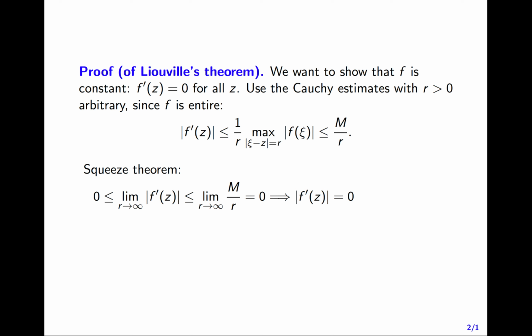And so we get that the modulus of f prime of z is equal to 0, but we also know the modulus of a complex number is equal to 0 if and only if that complex number is 0. So f prime of z is equal to 0, where z was an arbitrary complex number, and so f must be constant.